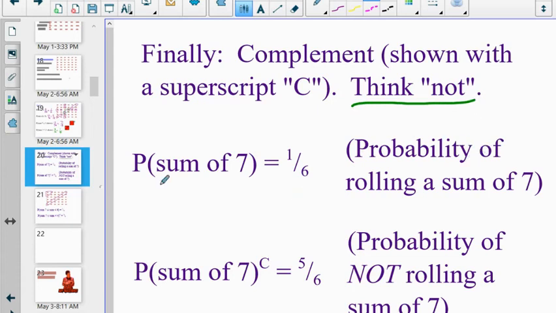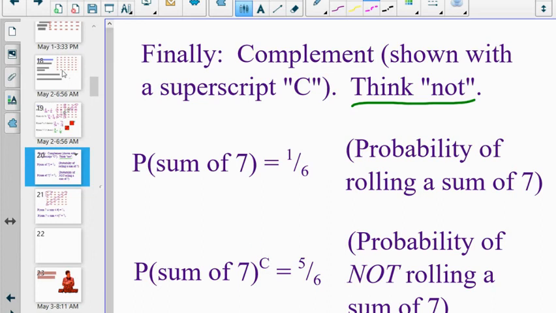In a simple example, I'm going to go with the probability that I roll a sum of 7. We saw earlier that that was 1/6. Well, if the probability of rolling a 7 is 1/6, then the probability of the complement, and you see my superscript down here, don't miss that. That's a big deal when you see that little c show up. This is the probability of not rolling a sum of 7. So if it's a 1 in 6 probability of rolling a 7, then it's a 5 out of 6 probability of not rolling a 7.